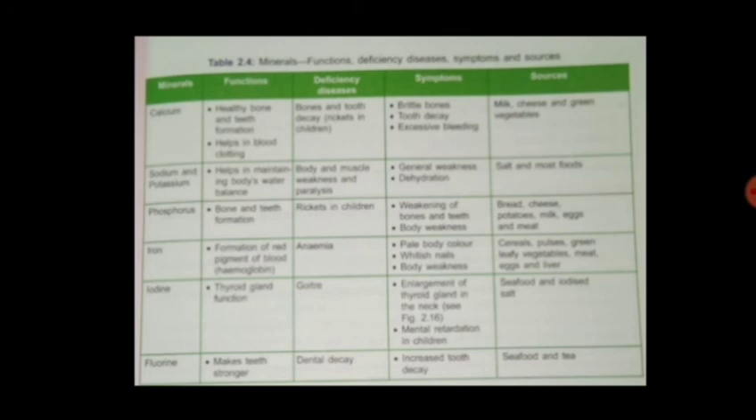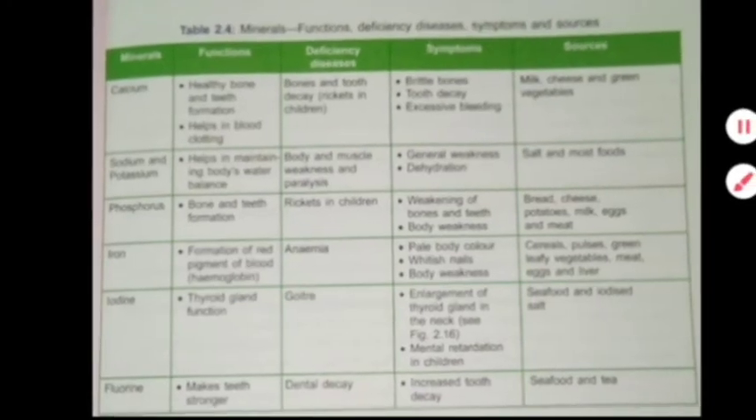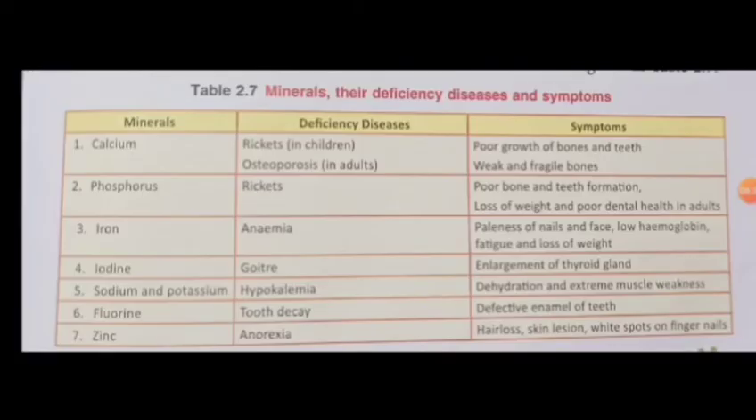Then we are having deficiency of iodine that causes goiter, where we can see the enlargement of the neck. Why? Because there is an enlargement of the thyroid gland in the neck. These are some deficiency diseases you can refer from here that are caused by the deficiency of minerals. Another table is here, which is again showing the deficiency diseases caused by the minerals.